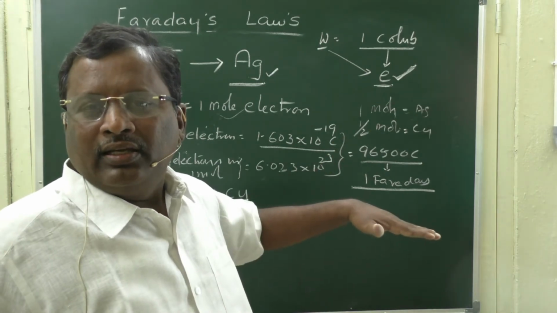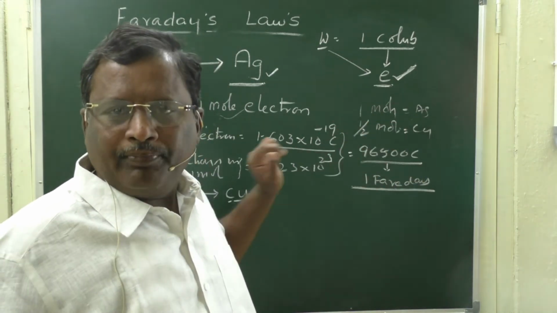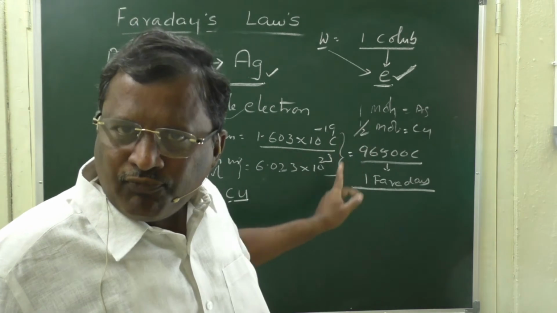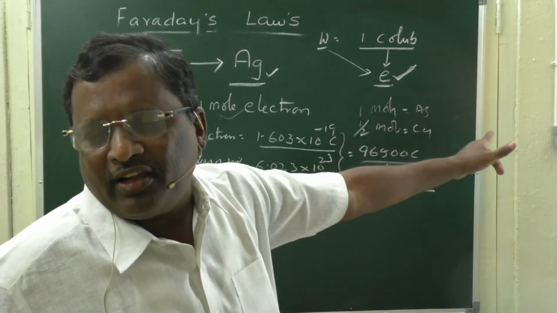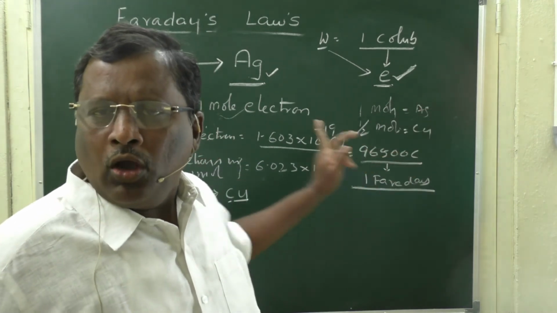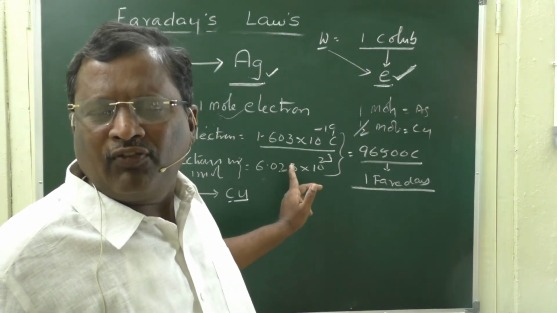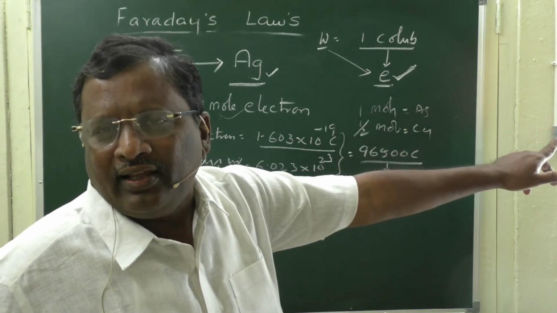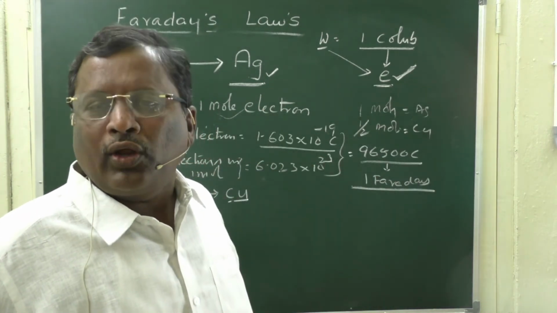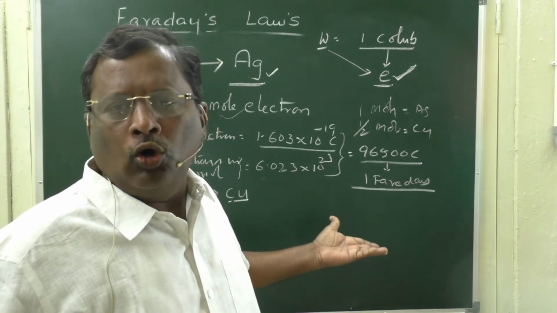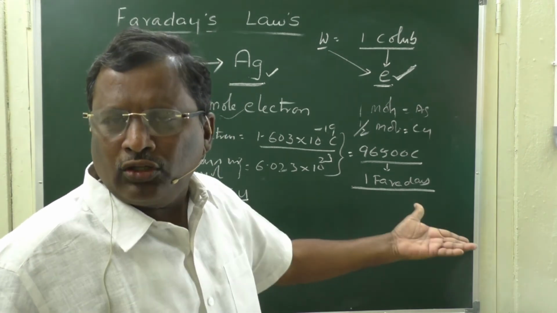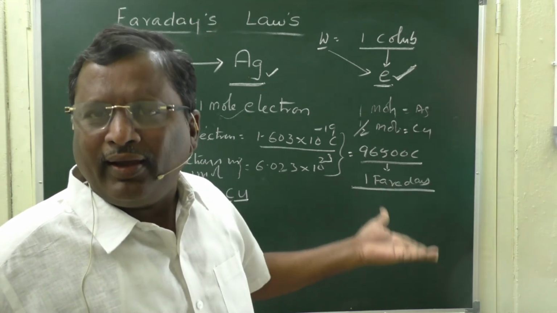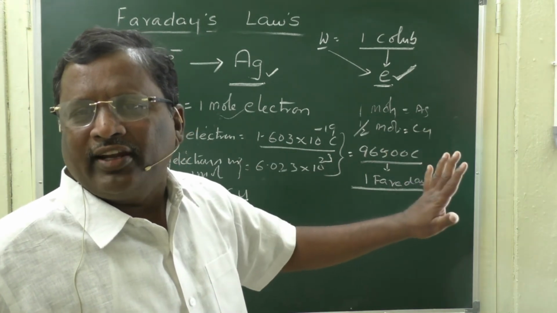That means the amount of the substances deposited here, 1 mole of silver is equal to 1 gram equivalent weight of silver. Half mole of copper is equal to 1 gram equivalent weight of copper. If there is aluminum, 1 by 3 mole of aluminum is equal to 1 gram equivalent weight of Al. Or if you take stannic chloride, Sn plus 4 ions are there. So, only 1/4 mole is depositing. That 1/4 mole is the equivalent weight of stannic ions. So, that is why they are in the ratio of their equivalent weights.